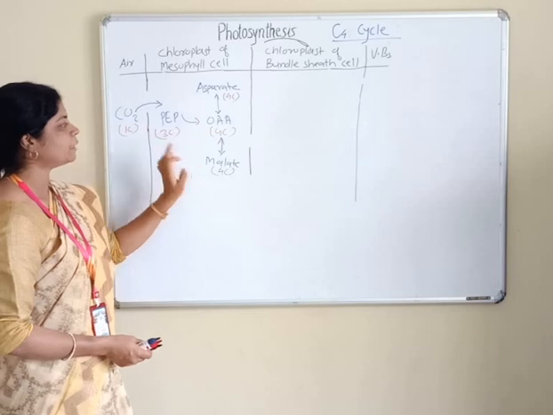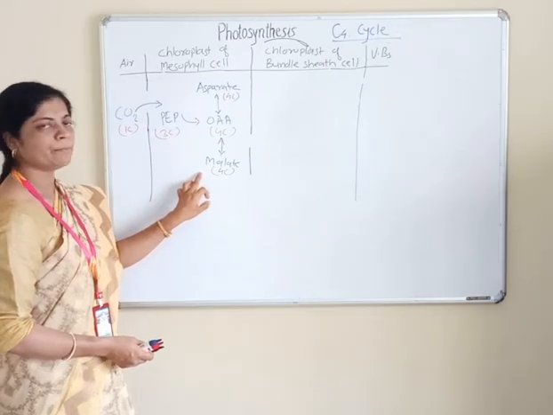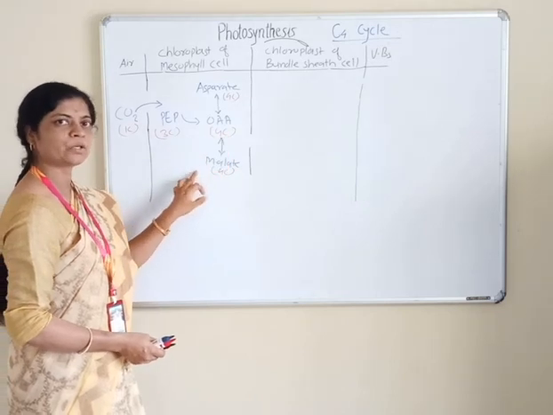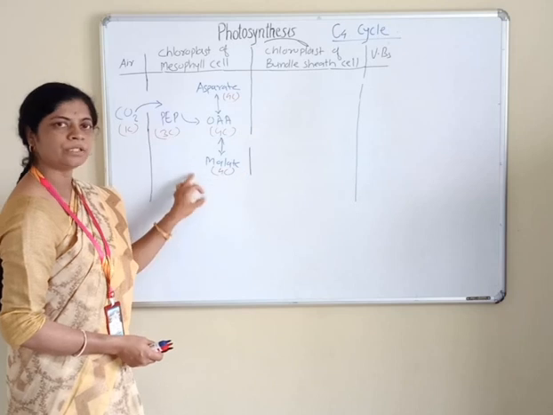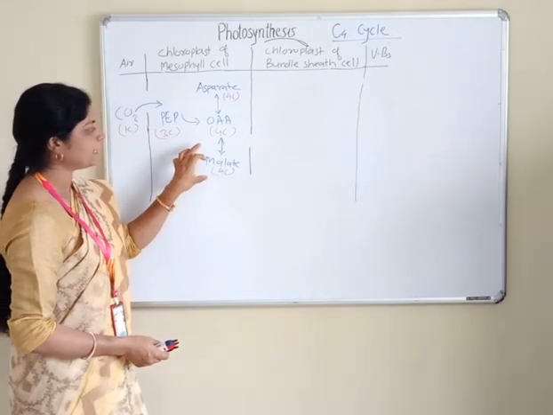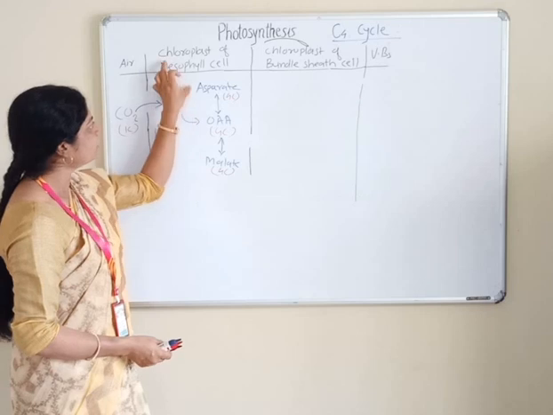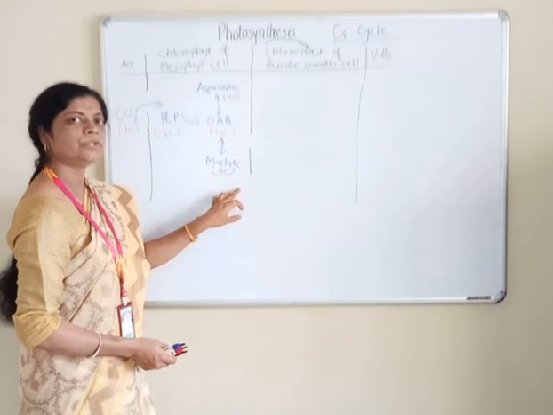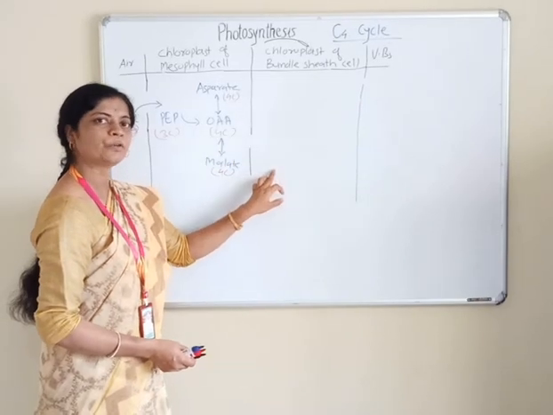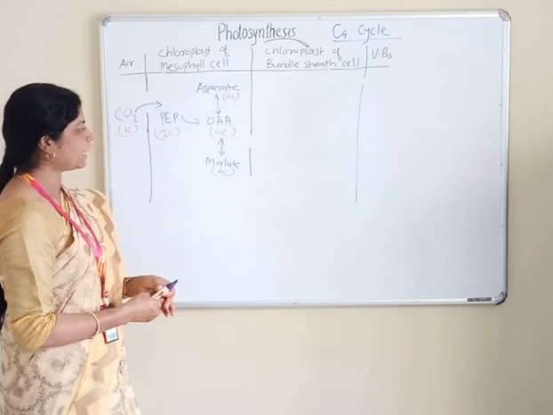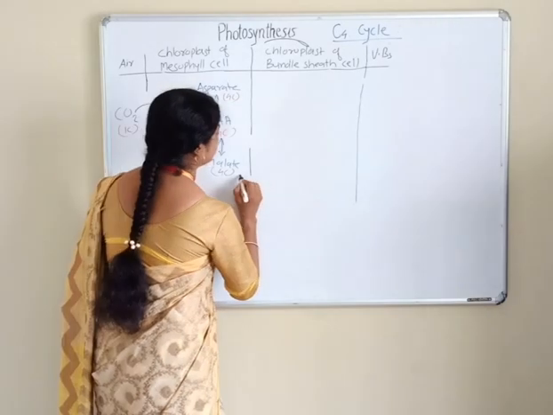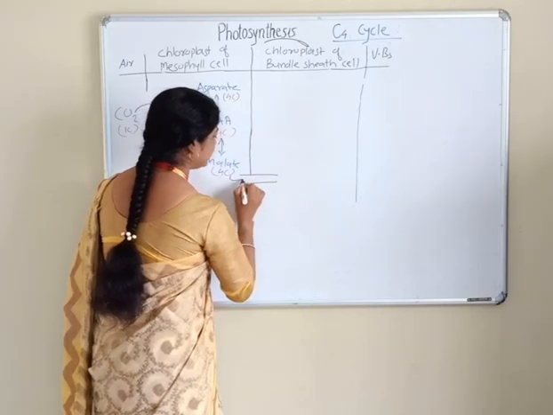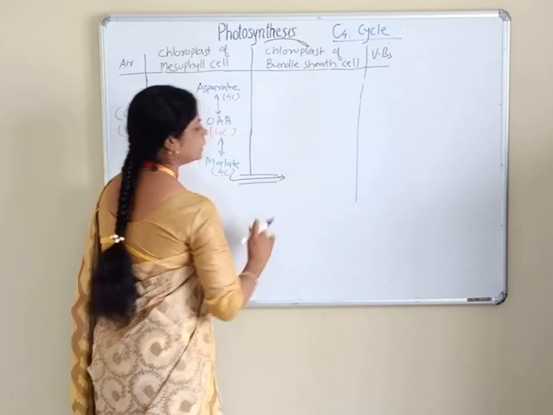When oxaloacetic acid breaks down into malate by the enzyme malate dehydrogenase, which is also 4 carbon, such plants are called malate formers. We will see about the malate formers. This malate is formed in the mesophyll type of chloroplast, and it is transported to the bundle sheath cell chloroplast through the plasmodesmata. This malate enters into the bundle sheath cell,